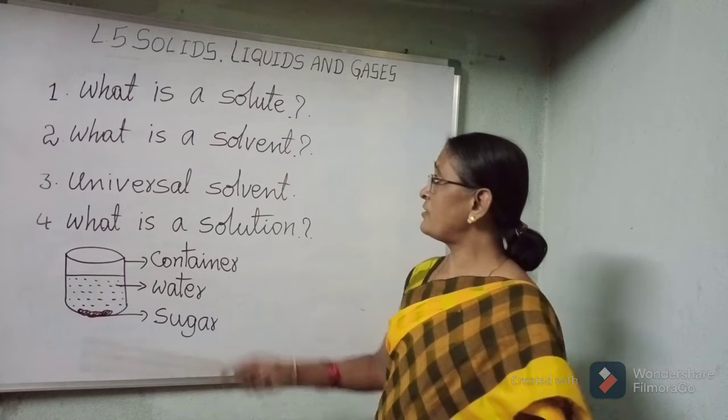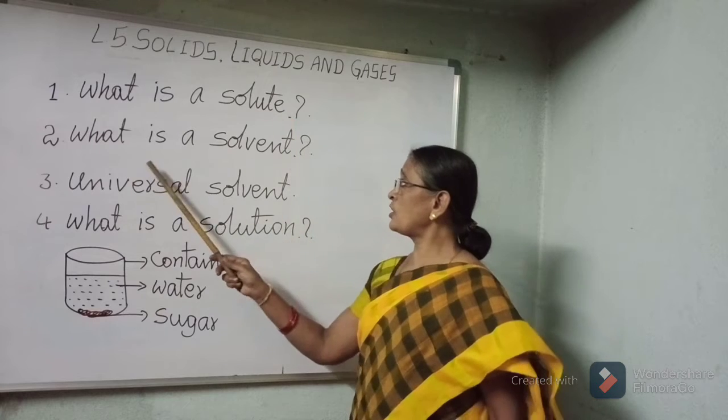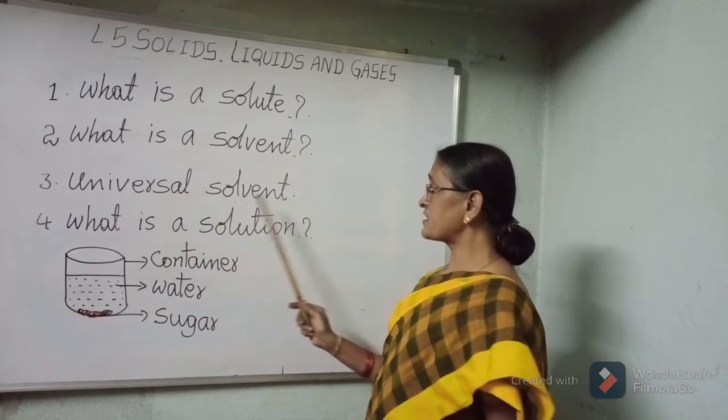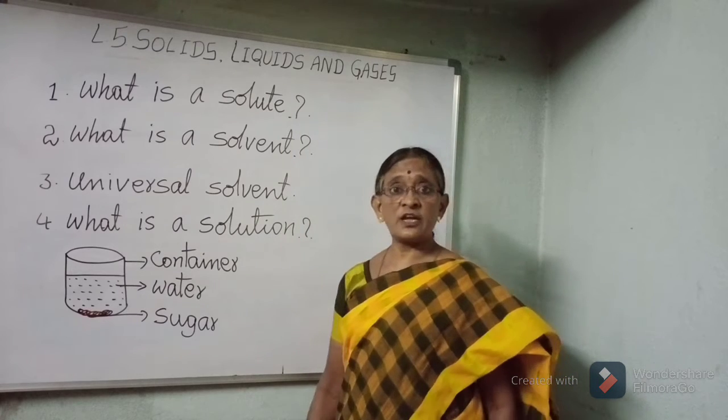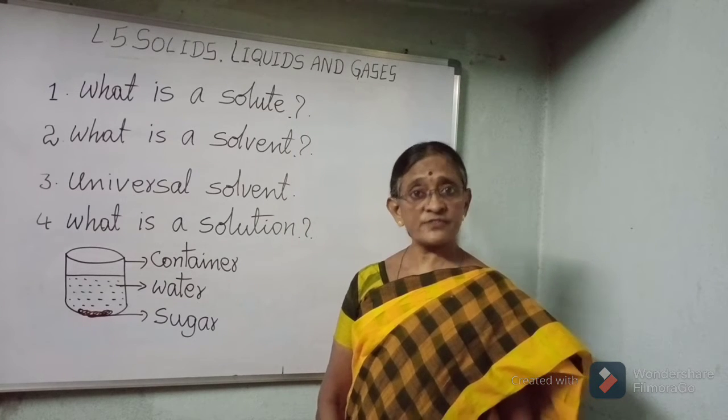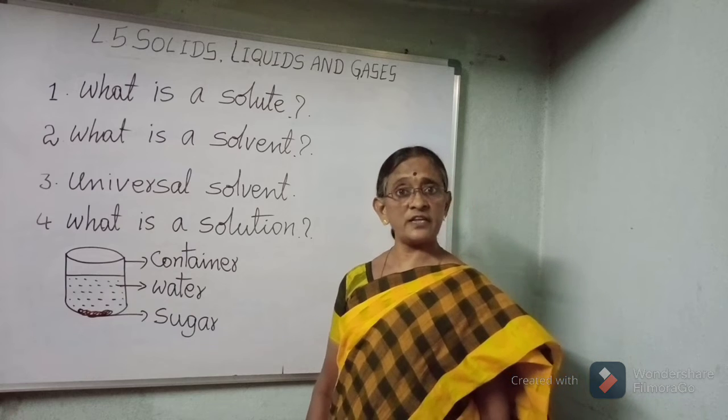Let us learn about what is a solute, what is a solvent, universal solvent, what is a solution. What is a solute? A substance which dissolves in a liquid is called a solute.